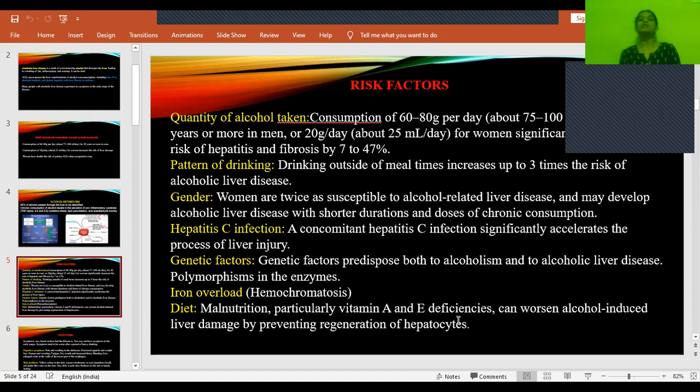So if there is a deficiency of vitamin A and vitamin E, even when the liver cells are damaged, the liver will lose the capability of regenerating. Due to vitamin deficiency, liver cells cannot regenerate new hepatocytes, and this may worsen the alcohol-induced liver damage. So this is all about risk factors.